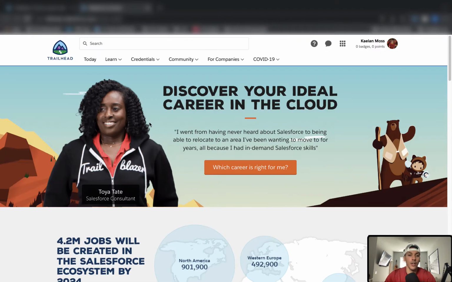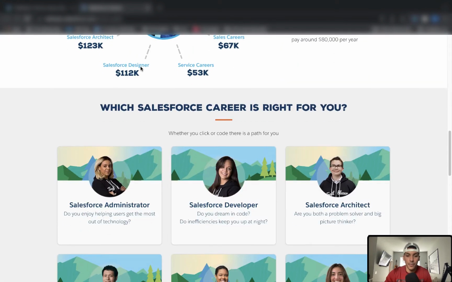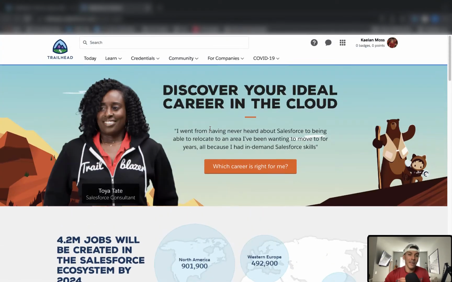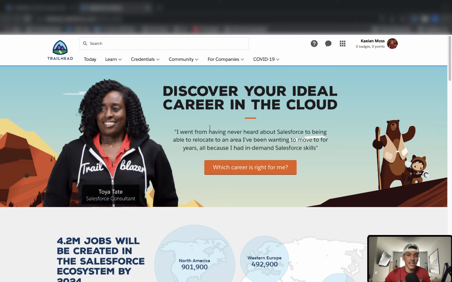So that's going to determine which modules and which trails you start working on first, because you don't have to be a Salesforce admin when you first start off in the Salesforce ecosystem. You could be a Marketing Cloud email specialist, you could be a CPQ specialist, you could be a Pardot specialist, you could be whatever you want to do. You have to choose the ideal career path that looks right for you. But I'm going to give you like 3 basic beginner modules and trails to really get started on so you can kind of see what each one has in store for you.